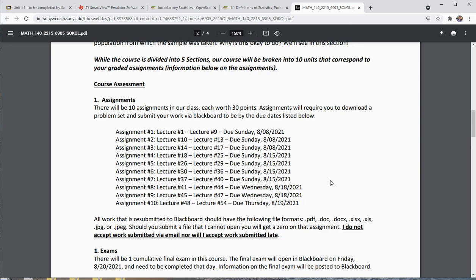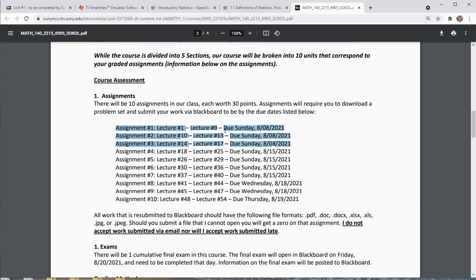and if you miss an assignment, you're just going to get a 0 on it. Now, you have to submit the assignments in a format that I can read, either as a PDF, a doc, or a JPEG file. You can take pictures on your phone and submit those. Some students do. You'll see here that in our first week of the class, you have 3 assignments due, and it talks about these lecture numbers. I'll get to that in a second. I'll show you where everything is done. It's actually really well laid out.